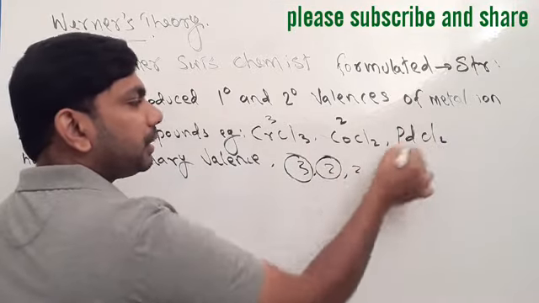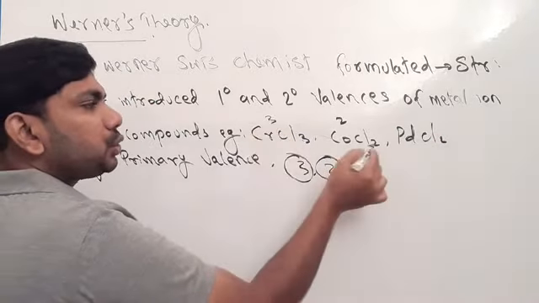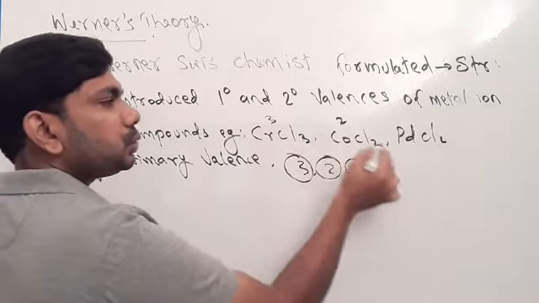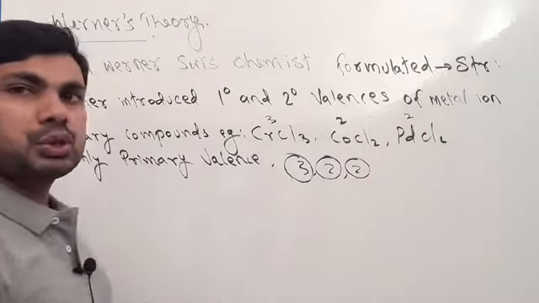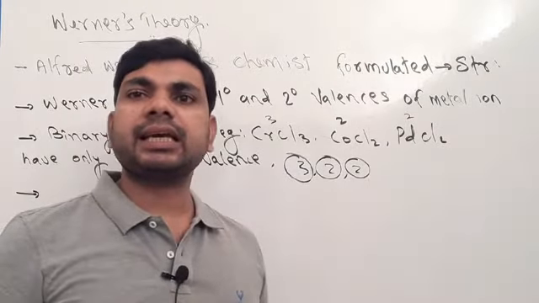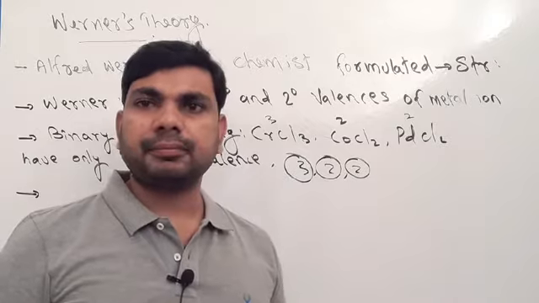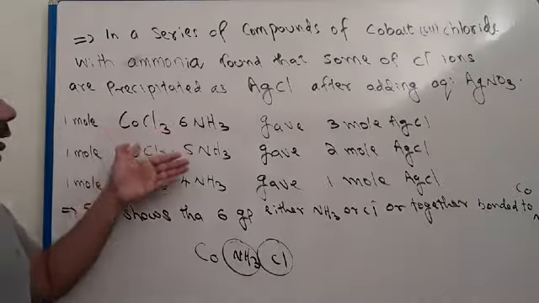And here 2 chlorine, primary valency 2. Clear? Okay, next one.